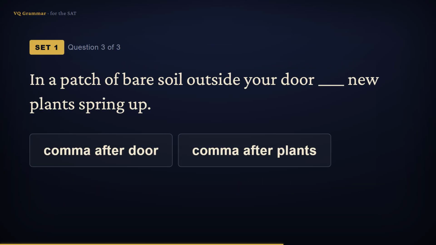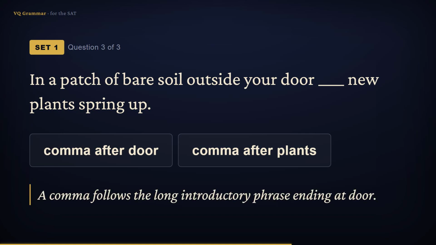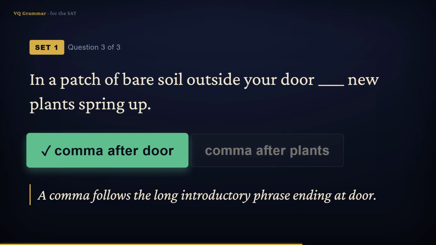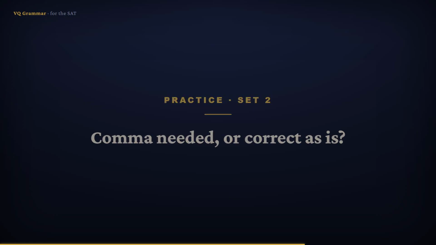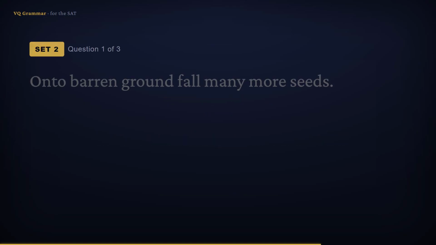In a patch of bare soil outside your door, new plants will spring up almost overnight. That's a long prepositional opener, and it ends at door, so the comma keeps it clear. So the answer is comma after door. Three more. This time, decide whether the sentence needs a comma after its opening, or is already fine because the verb follows. Pause and try each.